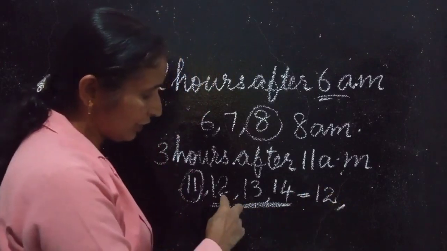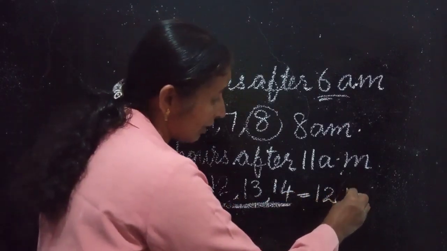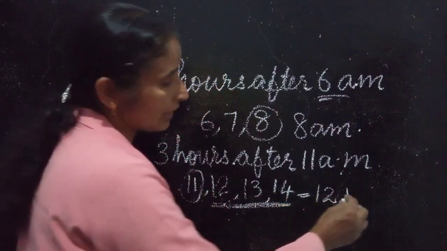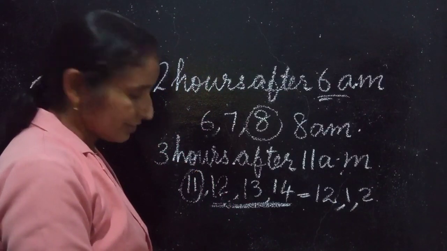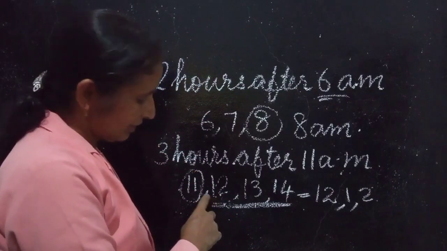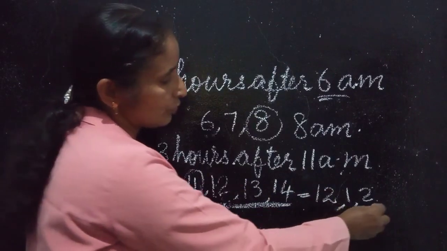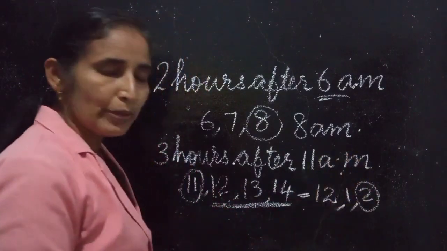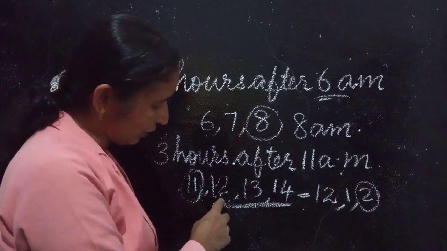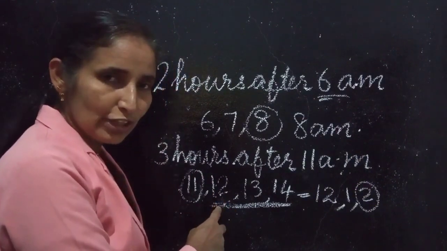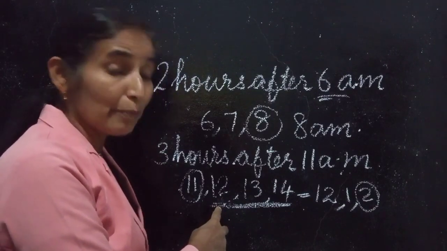Then after 12, what's the time when we are telling? After 12 we are having 1. Then after again 2. Okay. So we have 3 hours after 11 AM means it is 2. 2 means, is it AM or PM? After 12, it is PM.